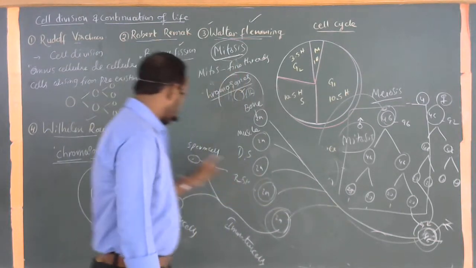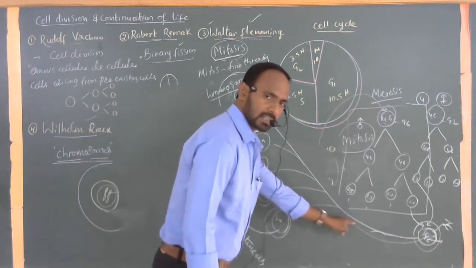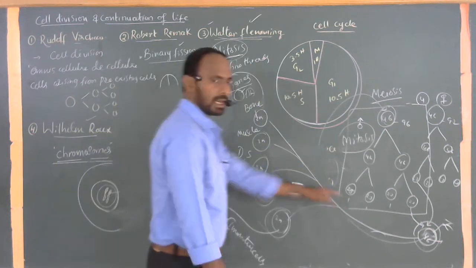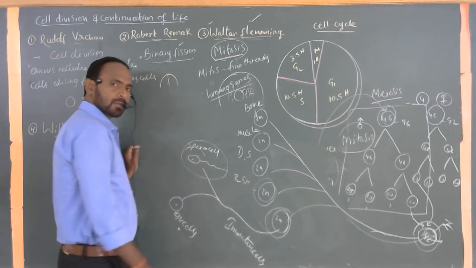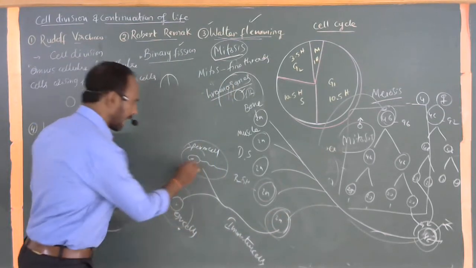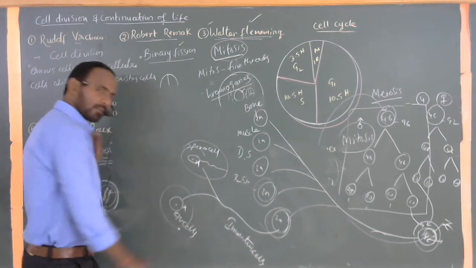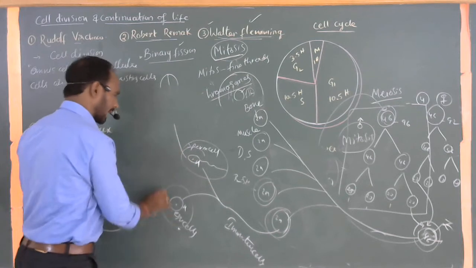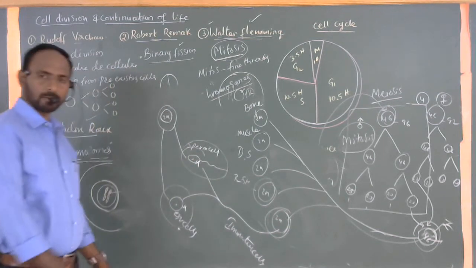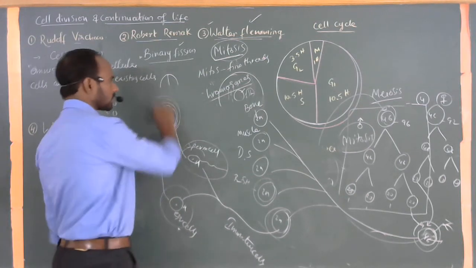Only from the male, there is no possibility of formation of sperm and egg cells. Only from the female body, there is no possibility of formation of sperm and egg cells. If this organism is a male, it can form sperm cells. If this organism is a female, from the immature cells it can form egg cells. The sperm cell has the haploid set of chromosomes, N, and the egg cell also has the haploid set of chromosomes, N. When N and N combine as 2N, the diploid condition, the zygote is formed. Now this diploid zygote can also form a new organism, and the same cycle continues like this.